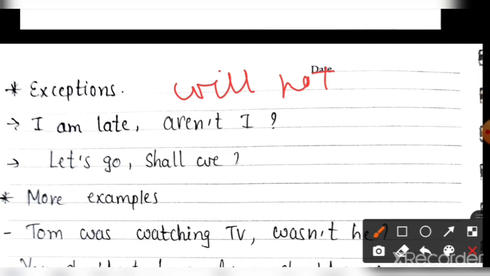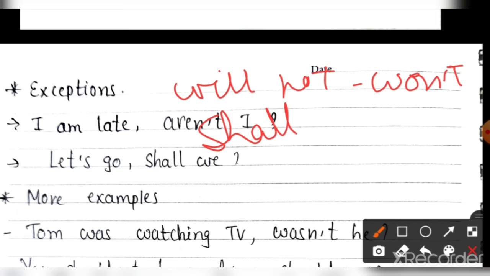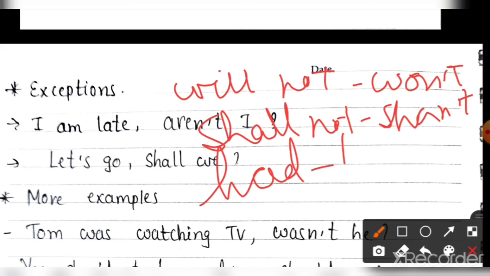Then future tense: will not. What is the short form of will not? Won't. What is the short form of shall not? Shan't. S-H-A-N apostrophe T. Clear? Had, hadn't. Has, hasn't.